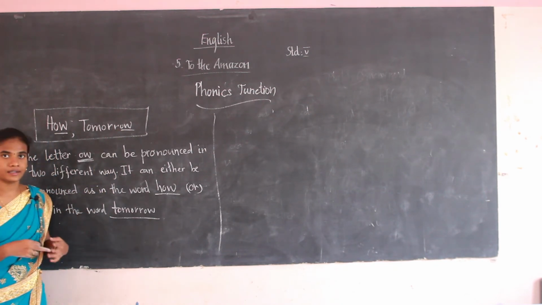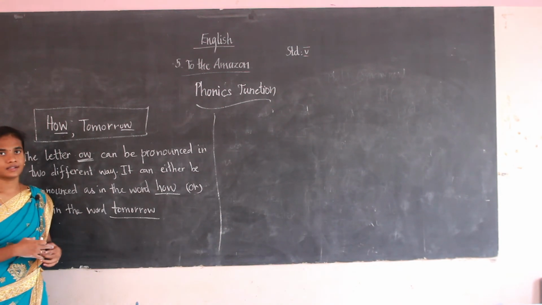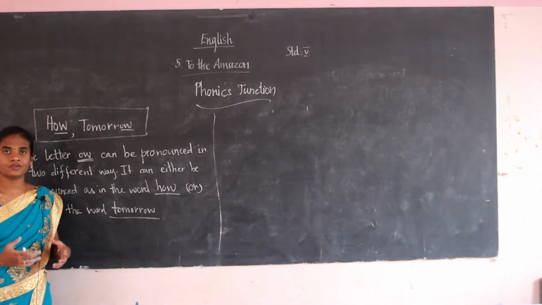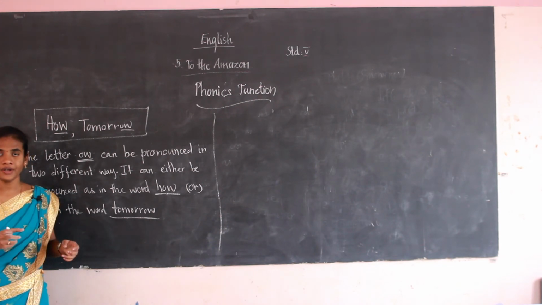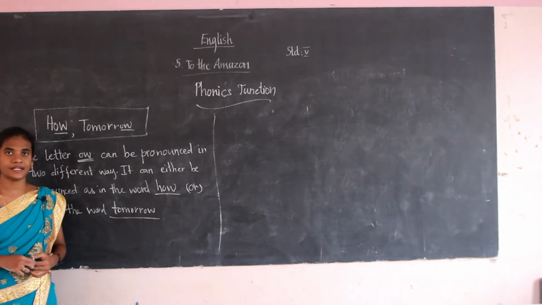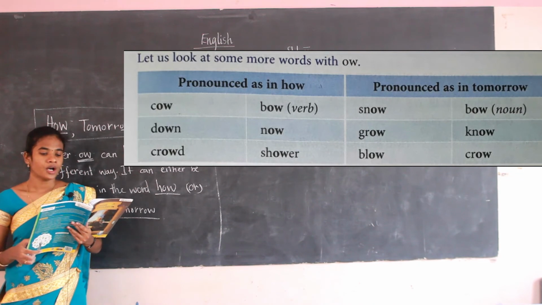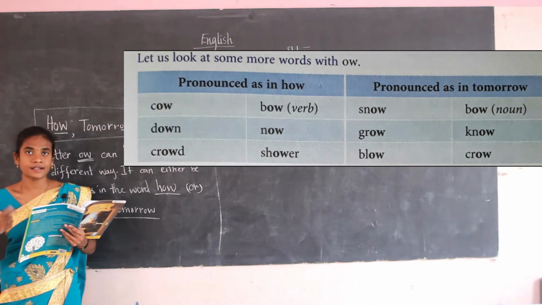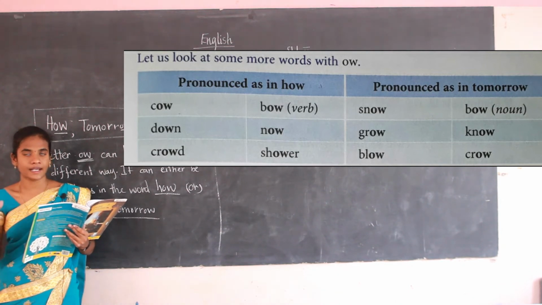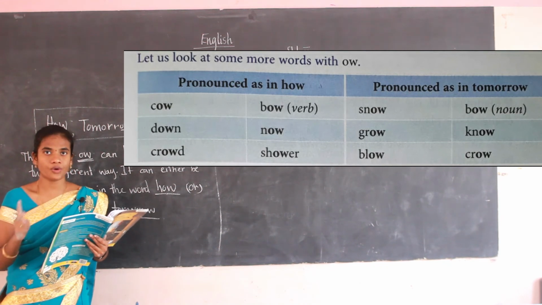They have the same letters, but they sound different in the words. So now we can see what words are pronounced one way and what words are pronounced the other way. Now see this image. Here are some of the words given in two columns.